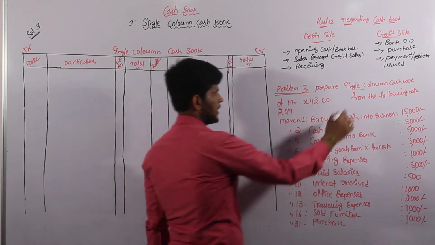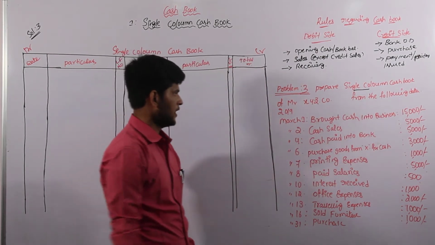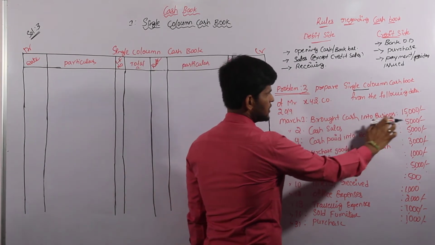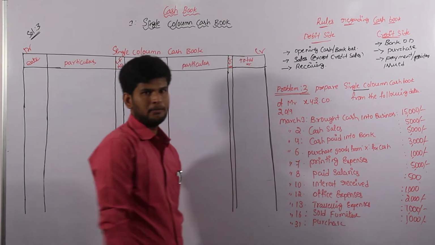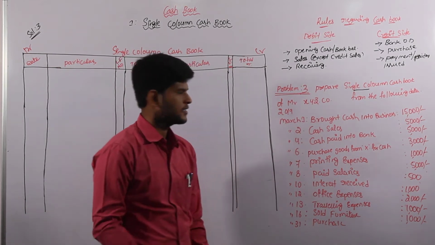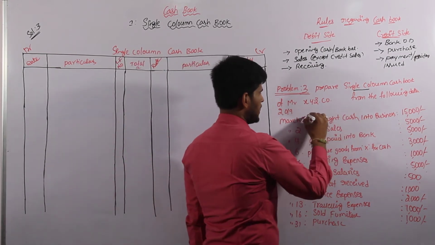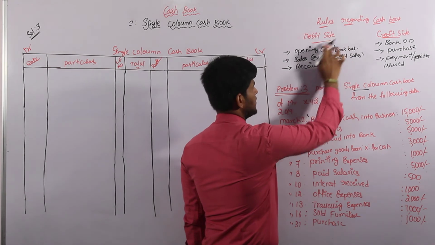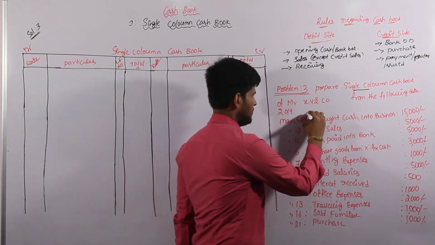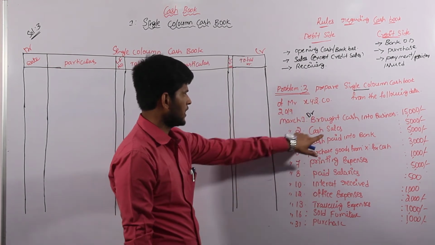So we have to prepare a single column cash book. Coming to the first transaction, on March 1st, brought cash into business. Brought is nothing but we are taking cash into business for starting our business transaction. That is nothing but an opening balance. The opening balance is always on the debit side of the cash book, so we debit this first transaction.